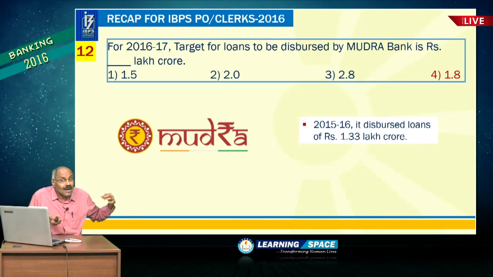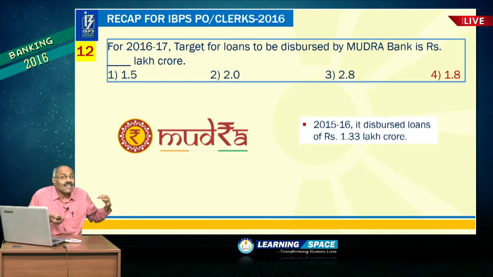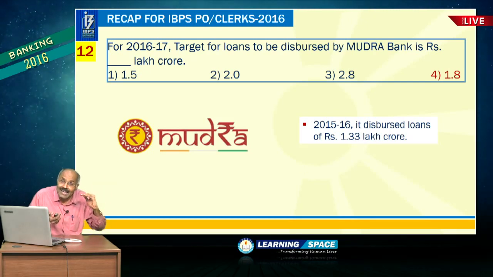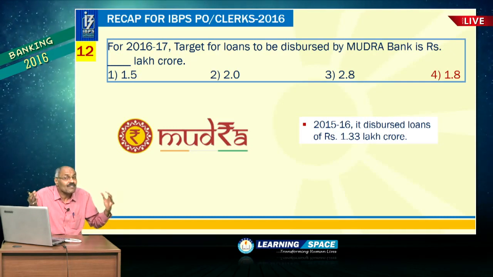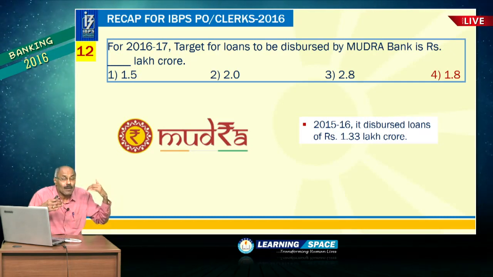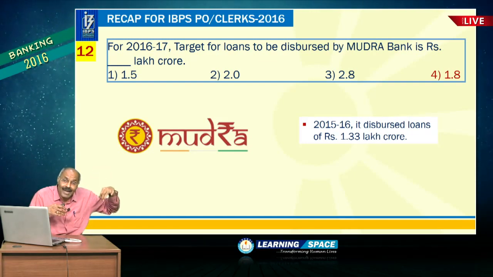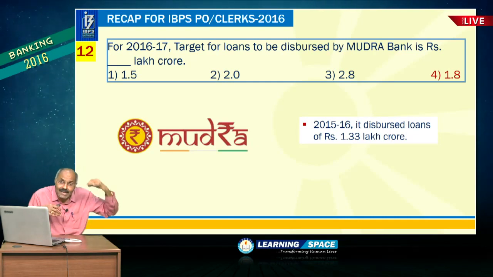Then Mudra Bank. Mudra Bank is a refinance institution, please do not forget. It is a subsidiary of SIDBI, that is another aspect. It is now registered as a non-banking financial company, that is another aspect. It is a non-banking financial company and it gives refinance.